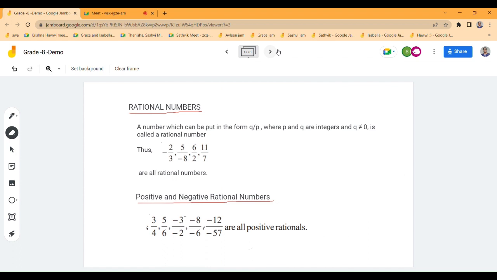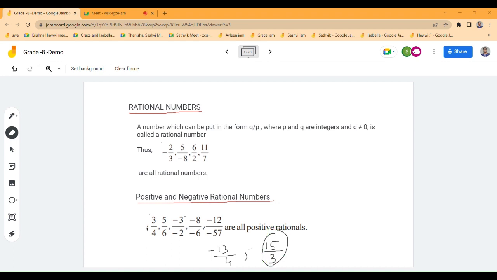And there are positive and negative rational numbers, right? Here I have given some examples of positive rational numbers. You can say some examples for negative rational numbers. Minus 13 by 4. One more. 15 by 3. Is it positive or negative? Positive. Yeah, this is positive, not negative.